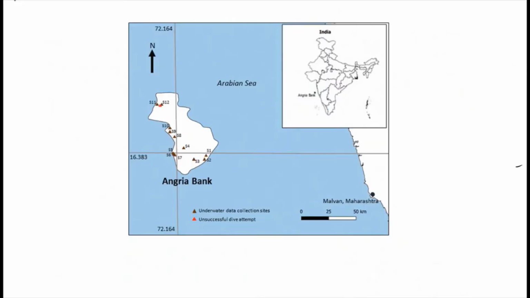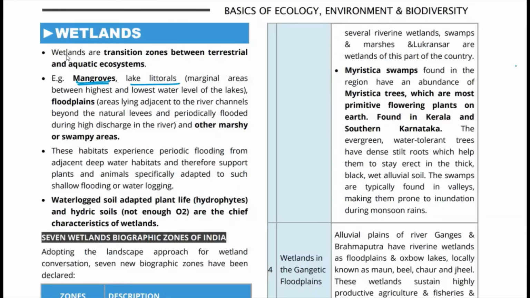Acha, one more thing before that, I forgot to show you the location of the Angria Bank. I had it here, but it just slipped off from my mind. So यहाँ पे Angria Bank जो है हमने in the previous one, तो यहाँ पर है Angria Bank. You see, it is located off the west coast. Here you see, right? So mangroves, lake littorals, that is lake littoral क्या है? It's a marginal area between the highest and lowest water levels. I'll show you the zones of a lake in a while. उसके बारे में देख लेंगे.